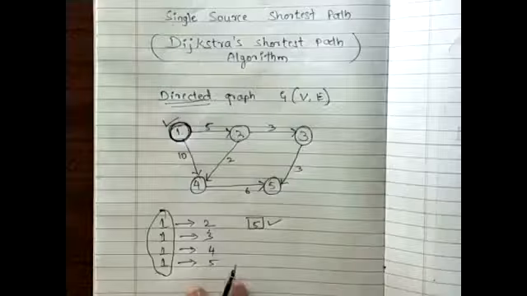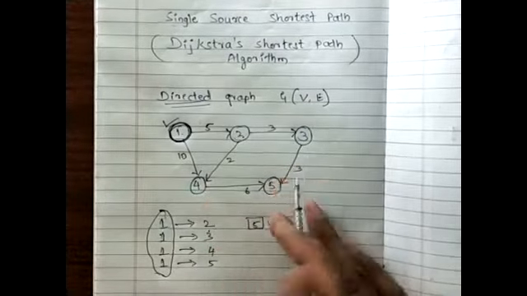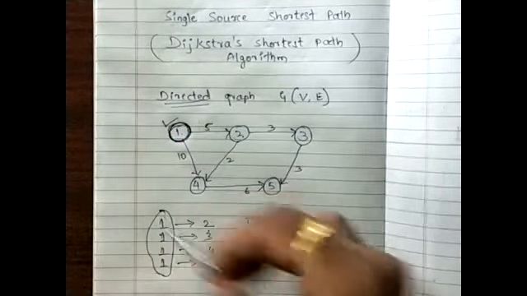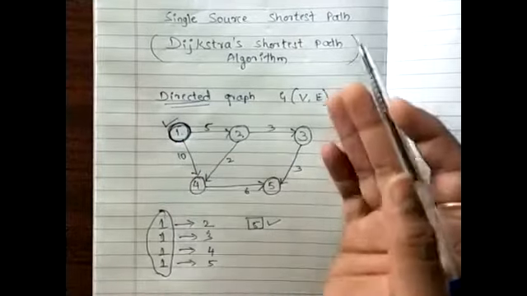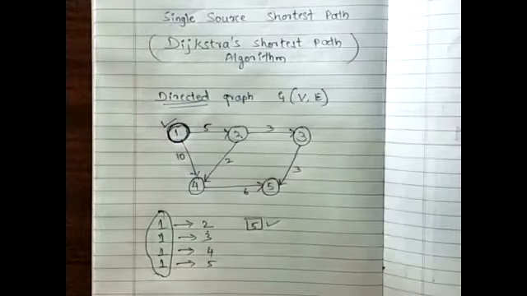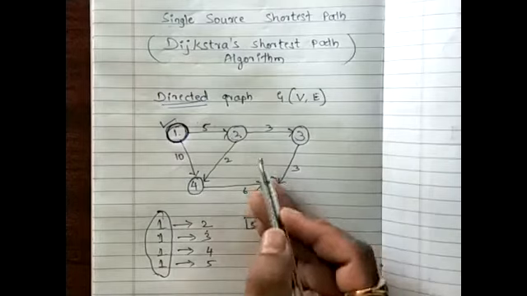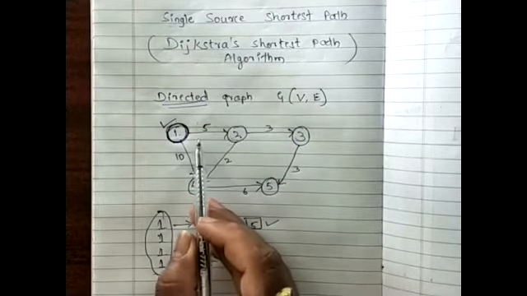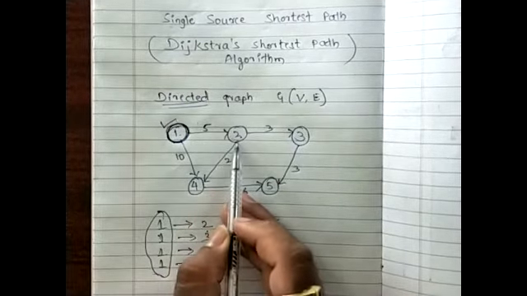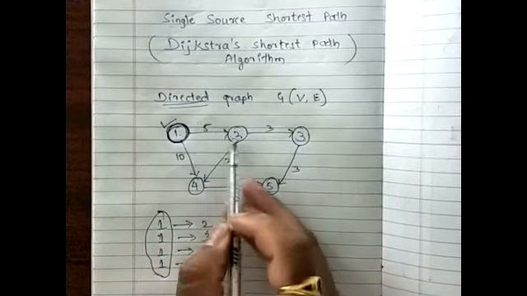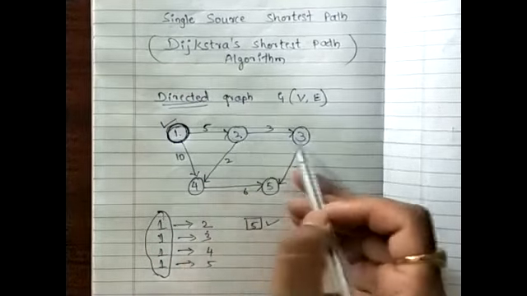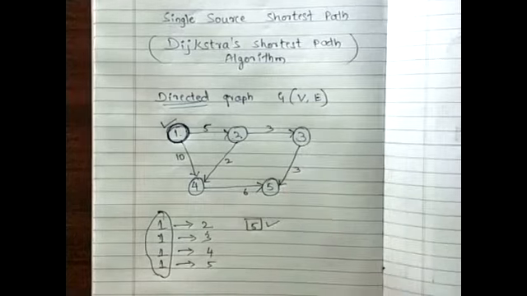There is no direct path. Since there is no direct path, I need to find out the via directions, like visiting another vertex, and from that particular vertex, I can move on to my destination. And here I can clearly say that there is only one path, that is through vertex 2. From 1 to 2, I need to go first, and from 2 to 3, I can reach my destination, right?